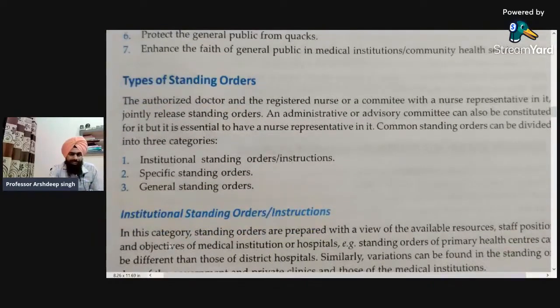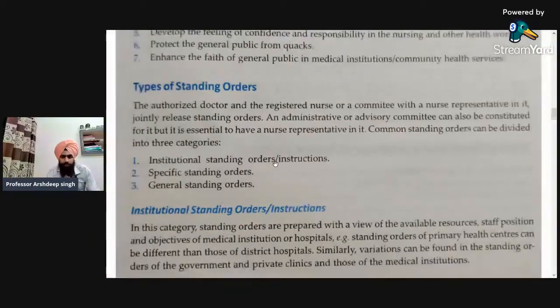So what are the various types of standing orders? The authorized doctor and the registered nurse, or a committee with a nurse representative in it, jointly release standing orders. Okay. So there is a team that will deal with the standing orders. Okay. So it includes a doctor, a nurse, and a representative. Okay. So there are three categories of standing orders.